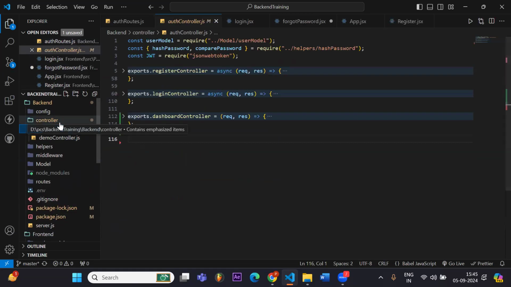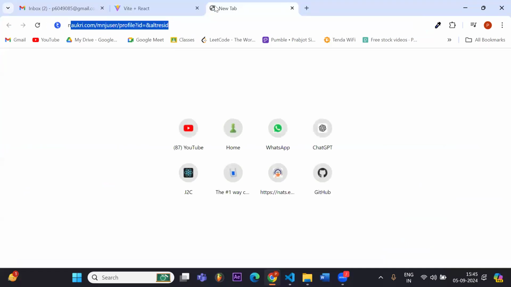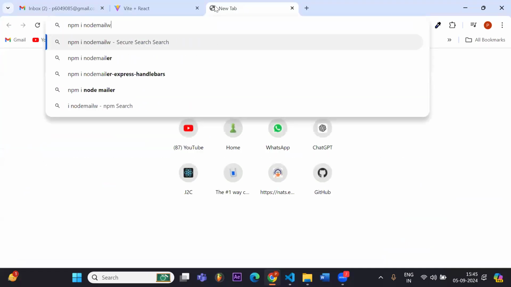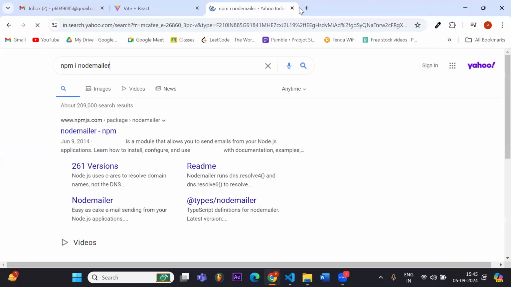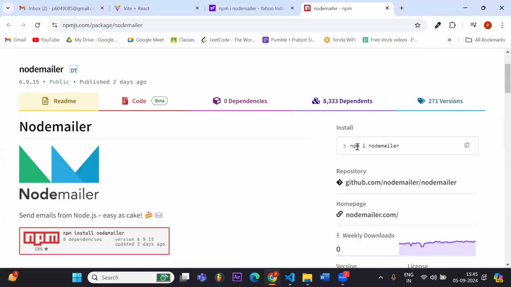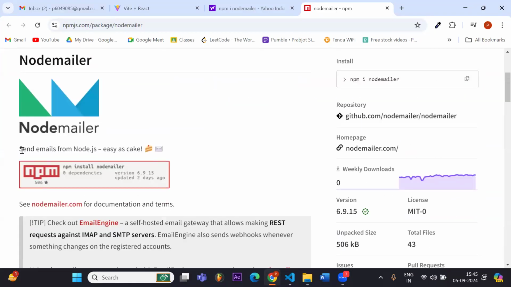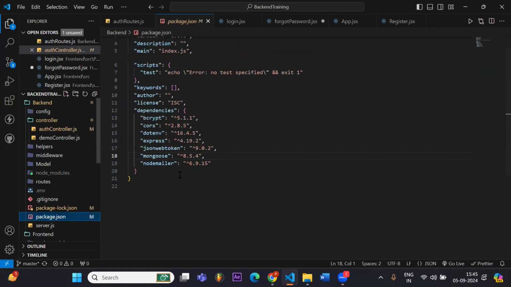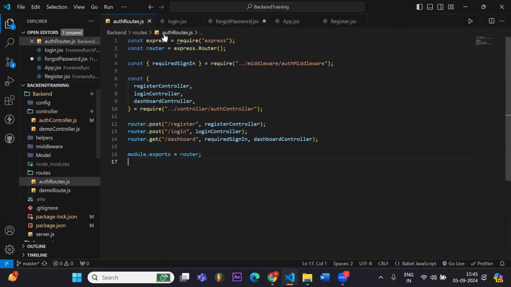First of all, you have to install Nodemailer. It says send email from Node.js. I have already installed it, that's why I'm not doing it again.